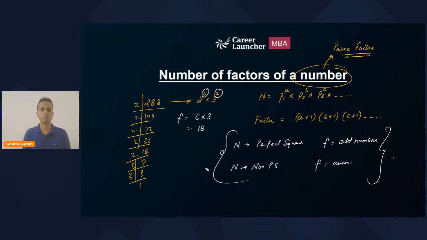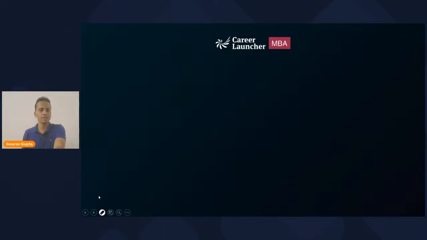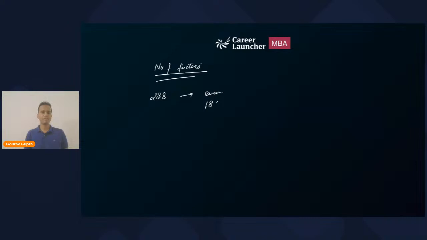Now I will erase this property, or move on to the next slide. The next property related to the number of factors: I'll take the example I've taken earlier, 288. As we all know, 288 is not a perfect square, so the number of factors of 288 should be an even number, and we calculated the number of factors as 18.